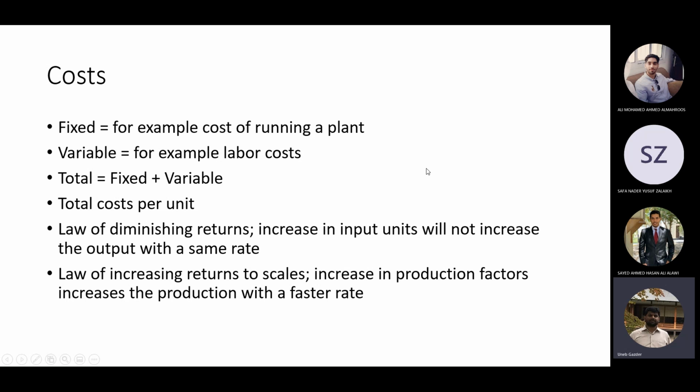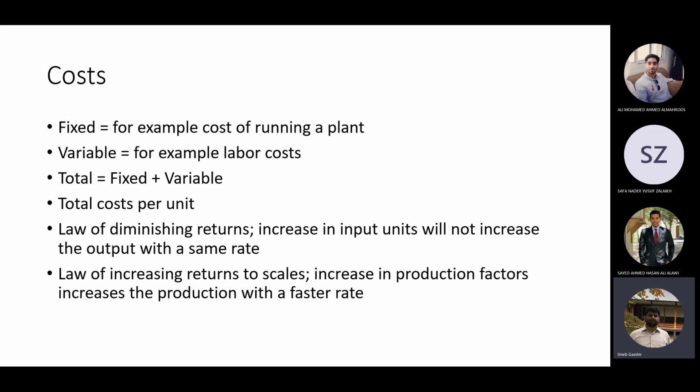Okay, now we come towards the concept of cost. Costs can be of two types, fixed and variable. Fixed cost is the cost which will not change with the number of goods or products. For example, for running a manufacturing plant, you need X amount of money. Whether you manufacture one product or 1,000 products, that cost will remain the same. To run the machinery of the plant, you need X amount of cost, and that will remain the same. That is the fixed cost.